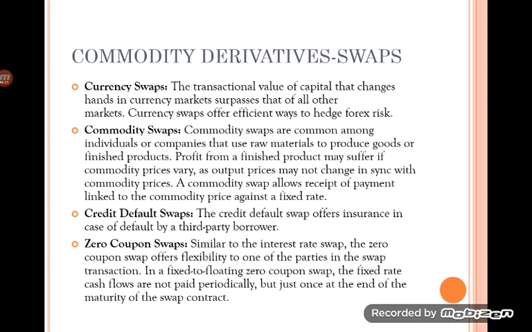Zero coupon swaps are almost similar to interest rate swaps, which offer flexibility to one of the parties to swap the transaction. In a fixed to floating zero coupon swap, the fixed rate cash flows are not paid periodically, but just once at the end of the maturity of the swap agreement.